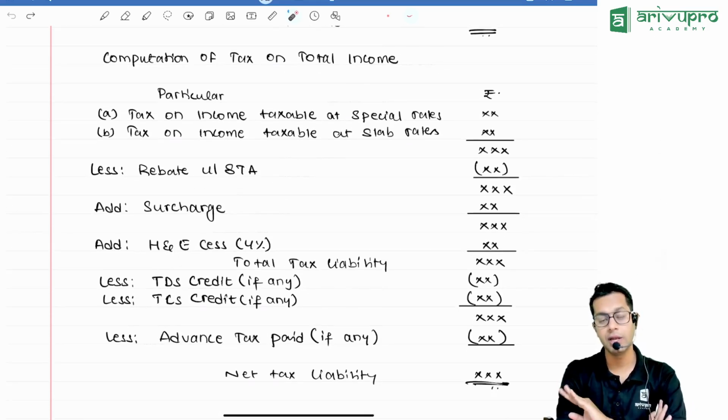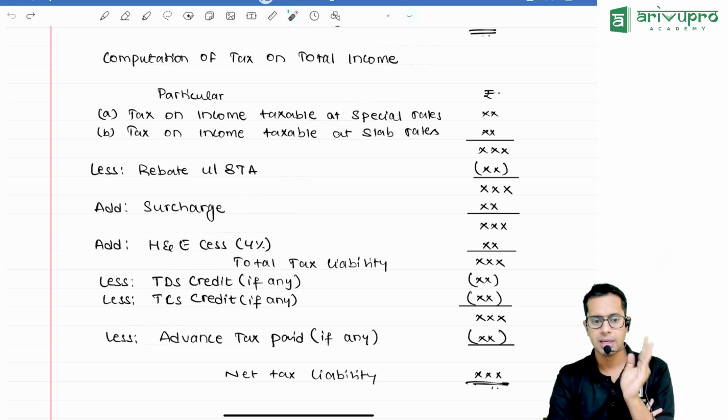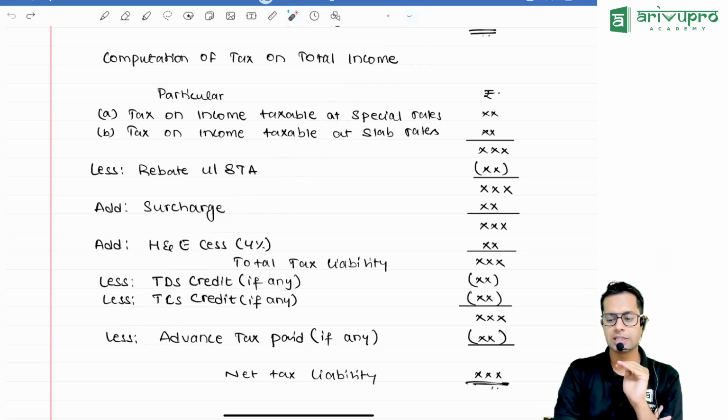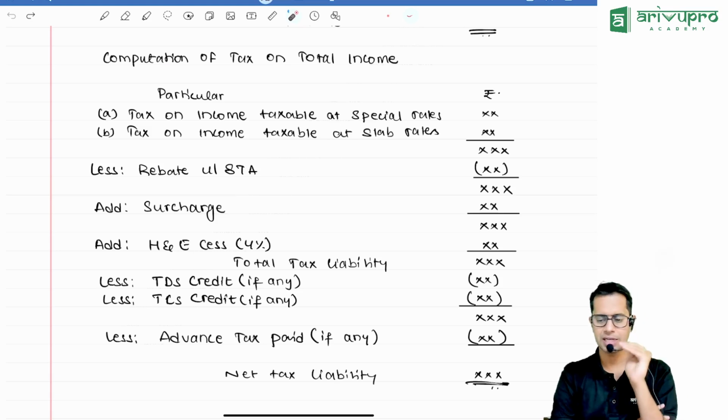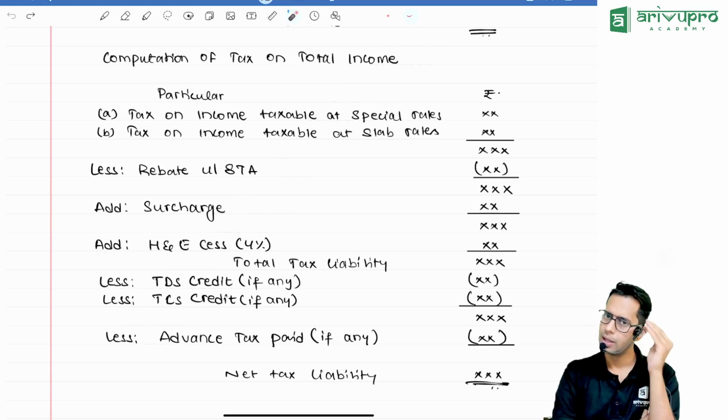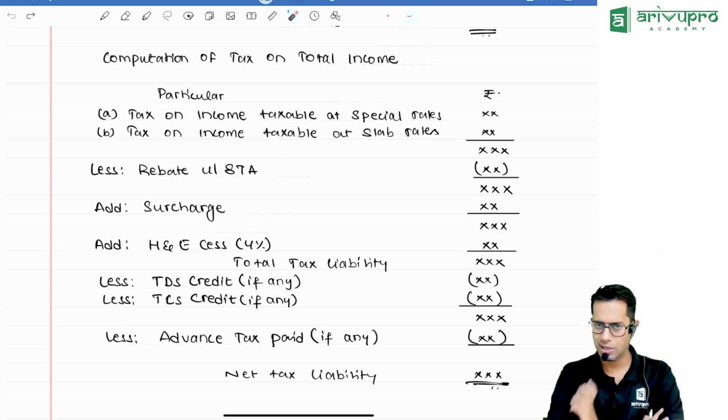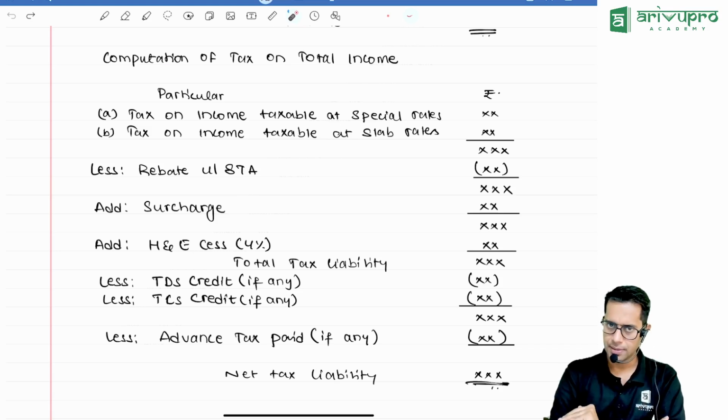Computation of total income, so we did computation of tax on total income. We have understood in our first chapter that first we should compute the tax on the income taxable at special rates, then compute the tax on income taxable at slab rates. Take the total, and on that total, apply rebate if applicable.